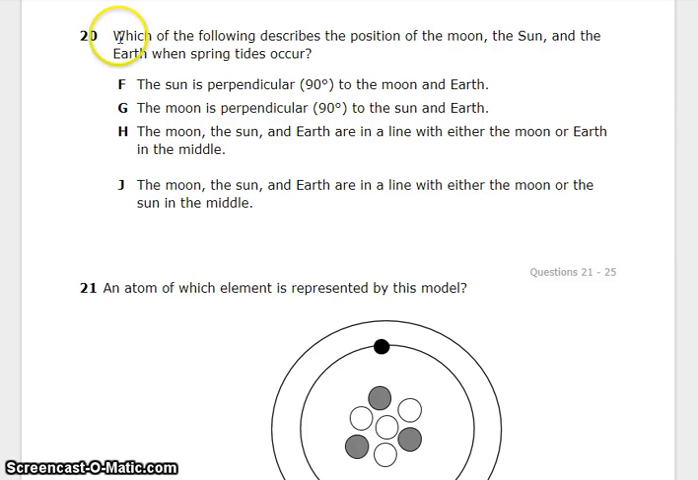Number 20. Which of the following describes the position of the moon, the sun, and the earth when spring tides occur? F. The sun is perpendicular 90 degrees to the moon and earth. G. The moon is perpendicular 90 degrees to the sun and earth. H. The moon, the sun, and the earth are in line with either the moon or earth in the middle. Or J. The moon, the sun, the earth are in line with either the moon or the sun in the middle.